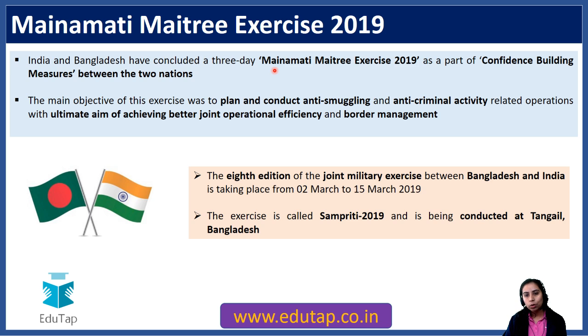The main objective was to conduct anti-smuggling and anti-criminal activity. Obviously, the part of the Indian Ocean between the area is considered prone to smuggling and criminal activities. That is why this exercise was conducted, and basically the aim was to achieve better operational efficiency between the two nations. So India and Bangladesh, first of all, keep in mind Mainamati Maitree exercise.